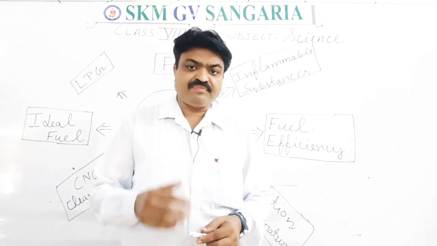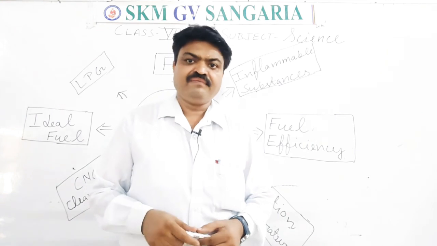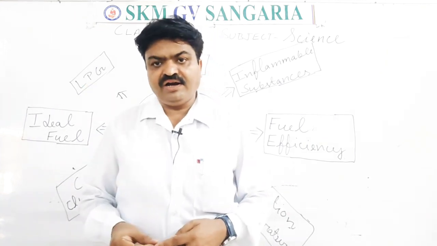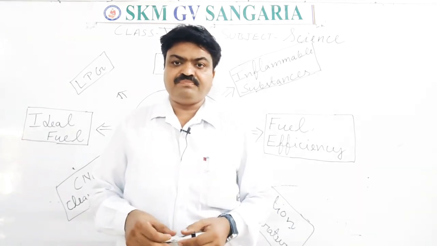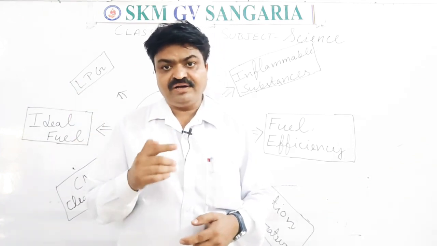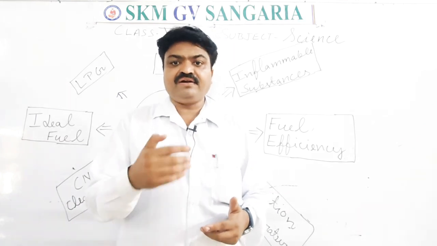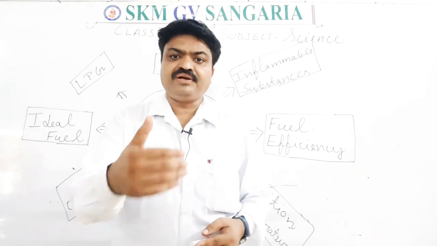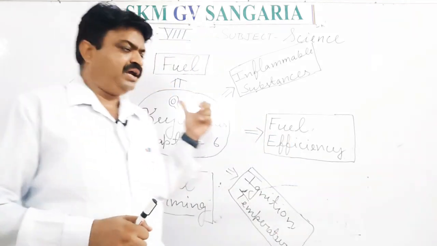In the petroleum refinery, the first petroleum product that is obtained is liquid petroleum gas, and it contains one hydrocarbon, students, known as butane. This LPG is easy to handle and easy to transport, and it also has a high calorific value, so we can cook our food in a short period of time by using LPG. So that is about LPG, students.